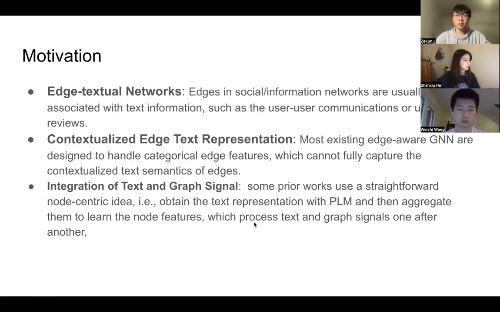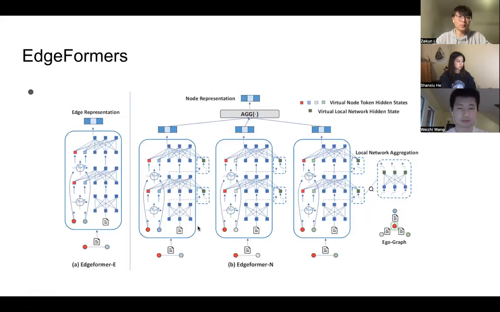However, most existing edge-aware graph neural networks are designed to handle categorical edge features. And some previous works also tried a straightforward node-centric idea to learn the free text features. They obtained the text representation with a pre-trained language model and then aggregated them to learn the node features, which processes the text and the graph signal one after another. And we want to explore a way to better integrate the text and the graph signal.